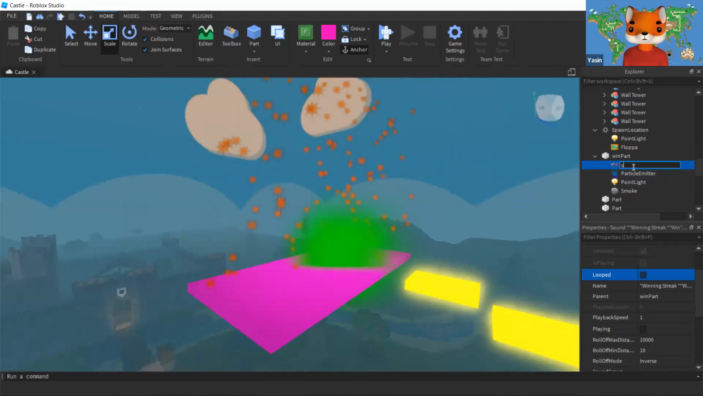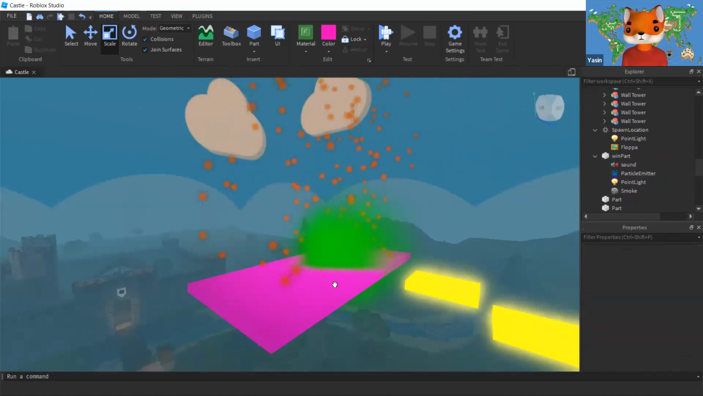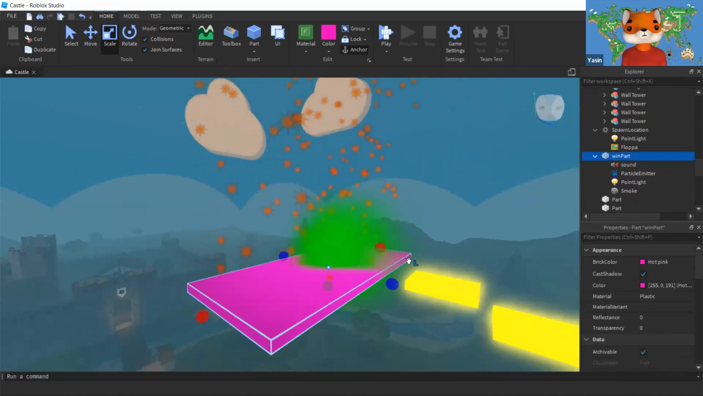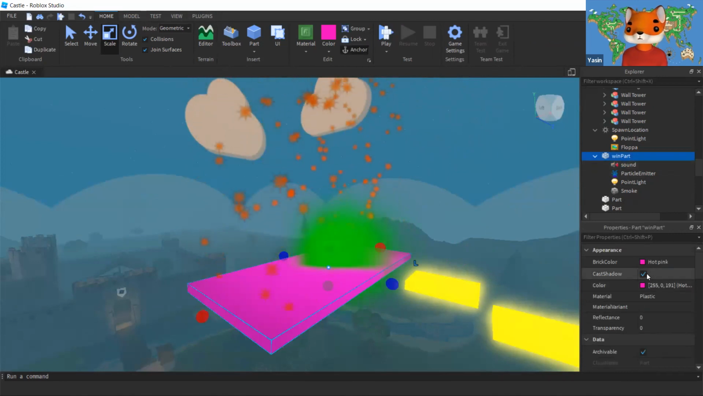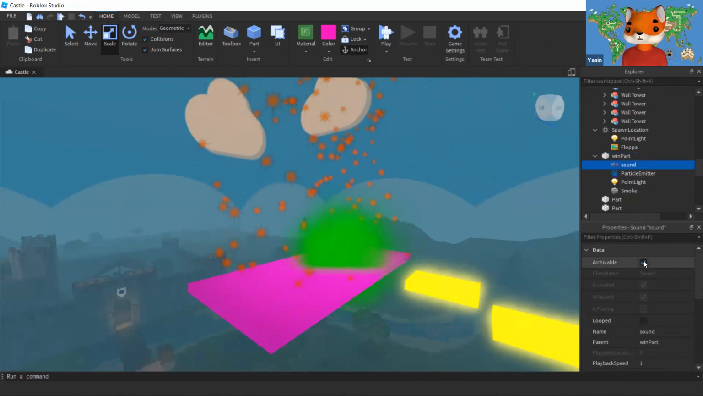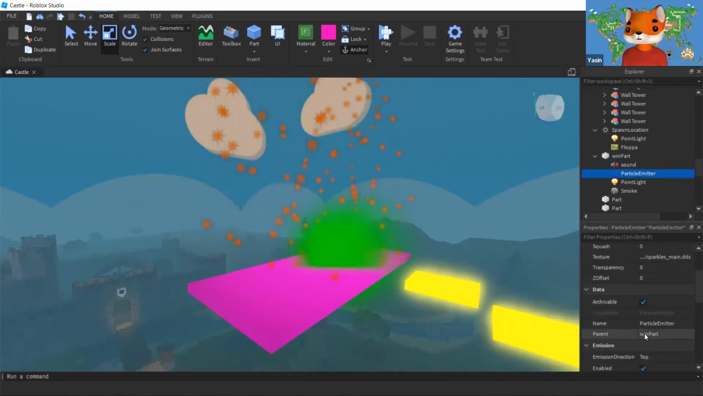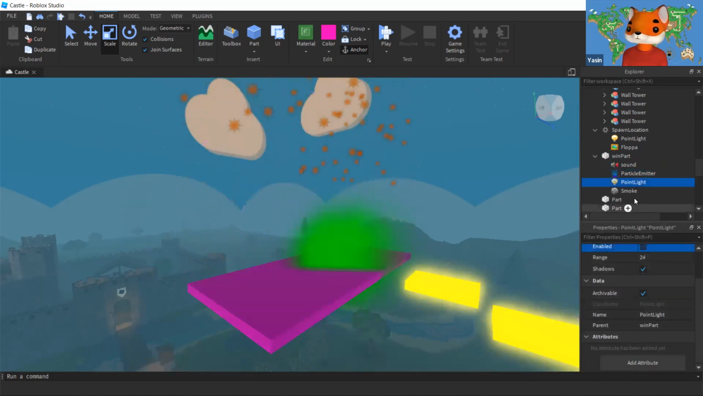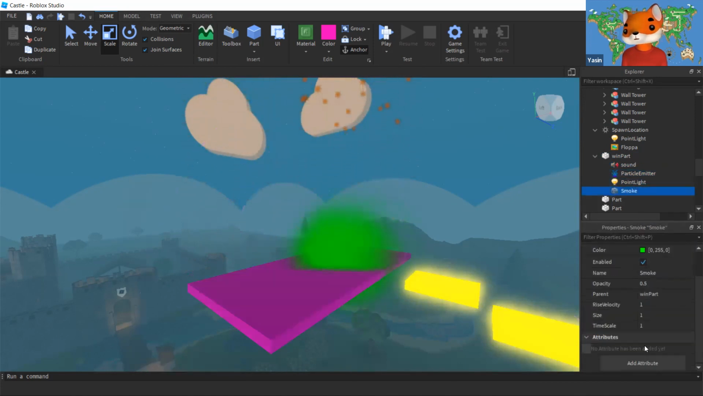Now, by default, I don't want anything to work at all. I don't want nothing to show up. I want everything to be turned off. So I'm just going to click on each of my effects, like particle emitter. I don't want it to run. I don't want the point light to run. I don't want the smoke to run.